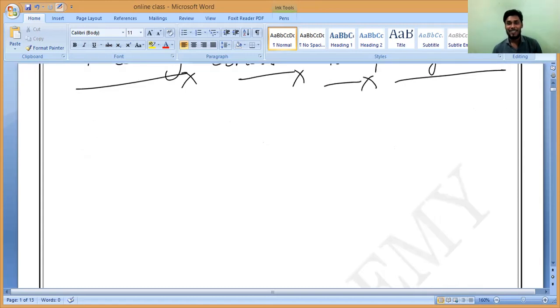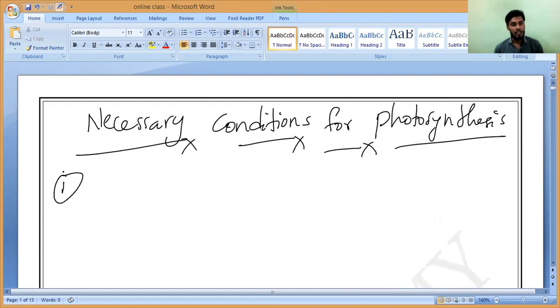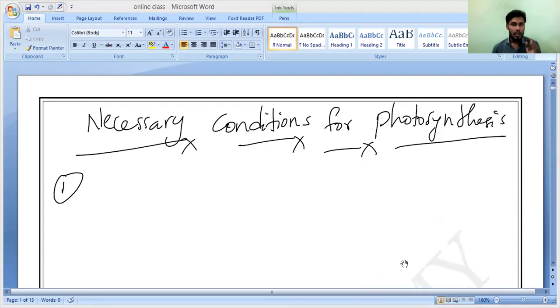So the photosynthesis reaction. What is the first condition? Let us discuss it one by one in detail. In the last class, I told you that carbon dioxide is one of the necessary conditions. Water is one of the necessary conditions. Next, sunlight is one of the necessary conditions, and chlorophyll is another necessary condition for the photosynthesis reaction. Correct or not?